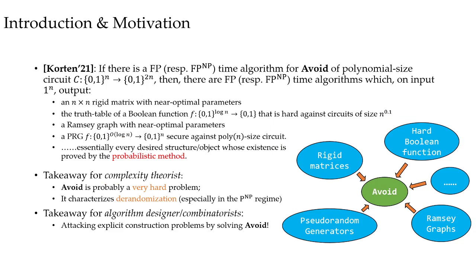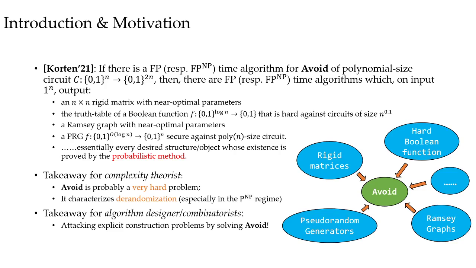It turns out this problem is a canonical derandomization problem. In particular, the recent work by Korten demonstrated that if we can deterministically solve avoid for general polynomial size circuits, then we can obtain explicit constructions of many important objects in computer science theory and mathematics, including rigid matrices, truth tables of hard Boolean functions, optimal Ramsey graphs, two-source extractors, and pseudorandom generators.